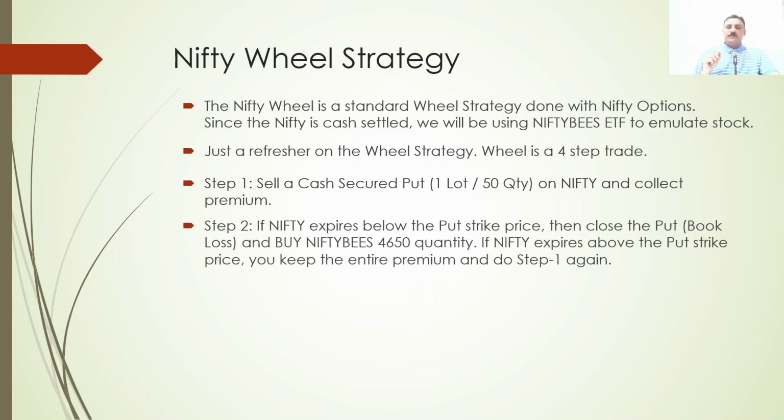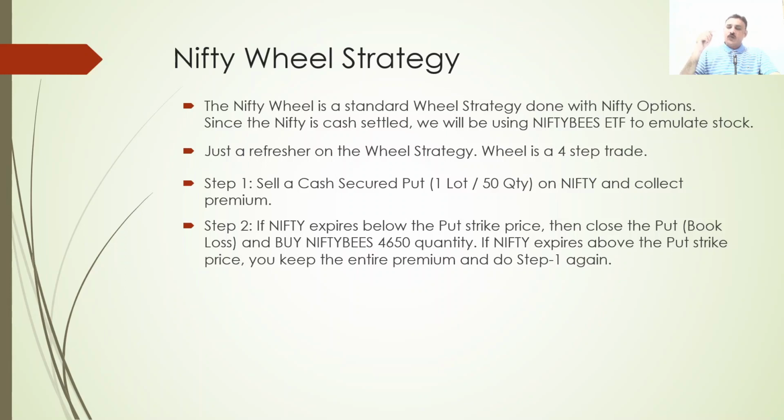Step 2: you have already sold the put and collected some premium, right? Maybe you sold at 75 rupees or so, and you collected about 3,500 rupees of premium. Now consider this: if the Nifty expires below your put strike, means if you have sold the 17,300 put and the Nifty expires at 17,200, then close your put and book the loss, because when the market comes down, your sold put value will increase.